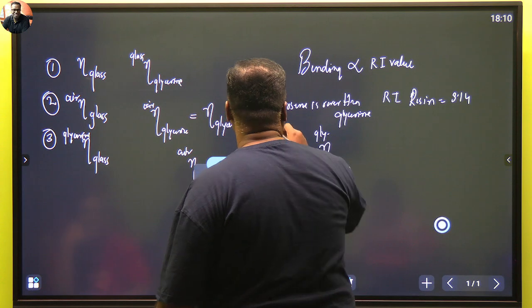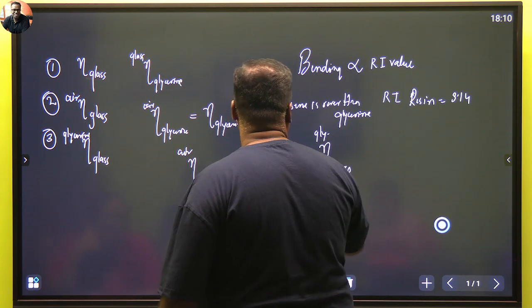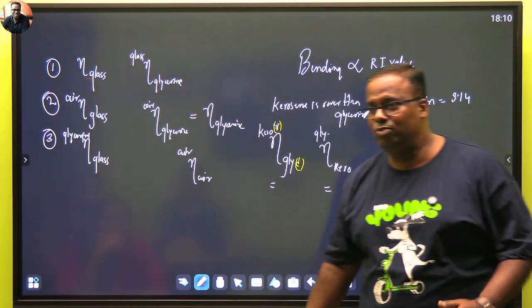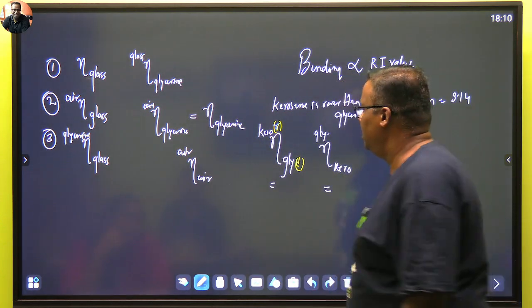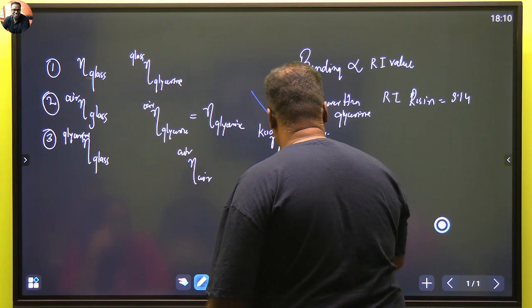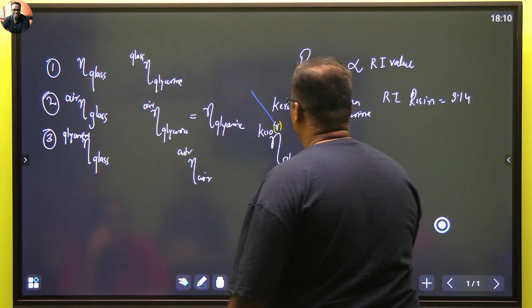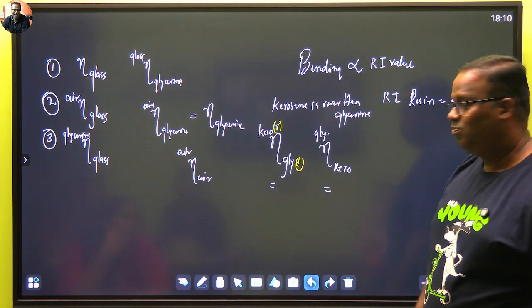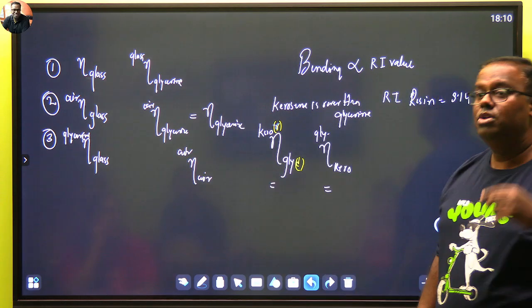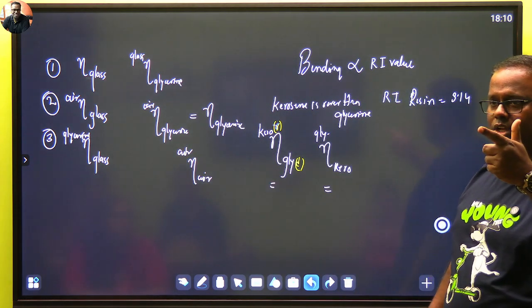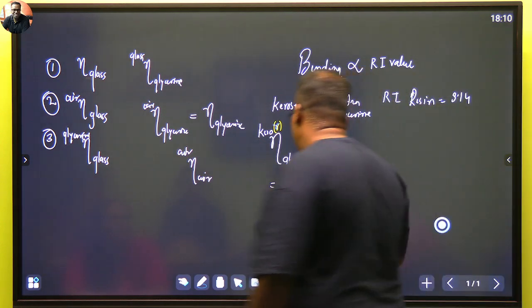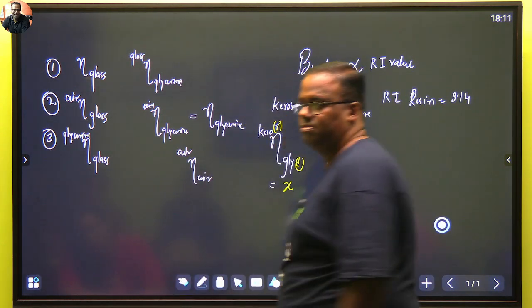How can you do this? This is rarer and this is denser. Light is entering from rarer to denser. Light will bend towards the normal. इस diagram में drawing ऐसा होएगा. Light will bend towards the normal. Whose refractive index are you measuring in this expression? Glycerin's refractive index you are measuring with respect to kerosene. So let's say we get a value X out here.